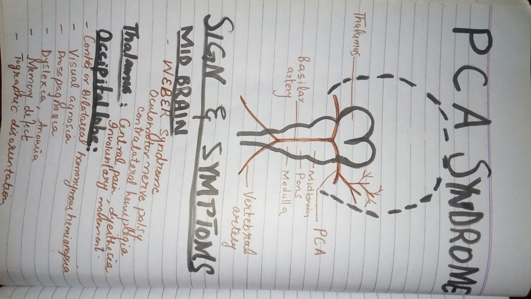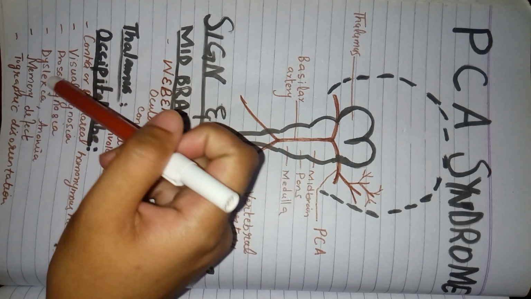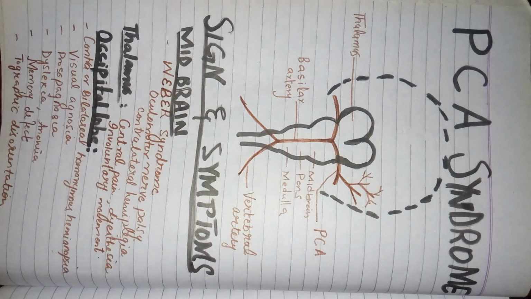Then the person with posterior cerebral artery involvement will have difficulty with memory. That means he'll have a memory defect. Now why will he have the memory defect? Some part of the temporal lobe that is related with the memory is supplied by the posterior cerebral artery, and because of the rupture of the posterior cerebral artery, that area will be affected and the person will have the memory defect.